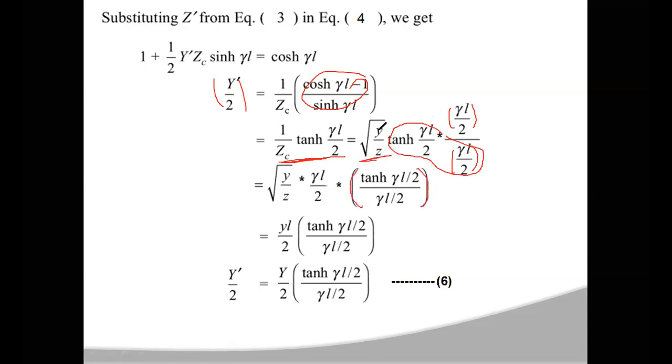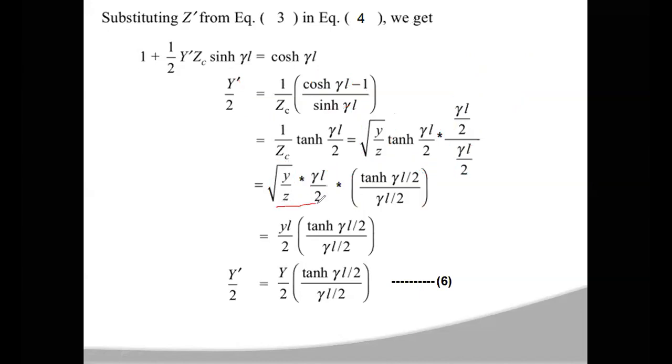Under square root Y by Z. Here in place of ZC, ZC is equal to under square root Z by Y, so 1 by ZC can be written as under square root small y by small z. You also have another term, gamma L by 2, so under square root small y by z into gamma L by 2.